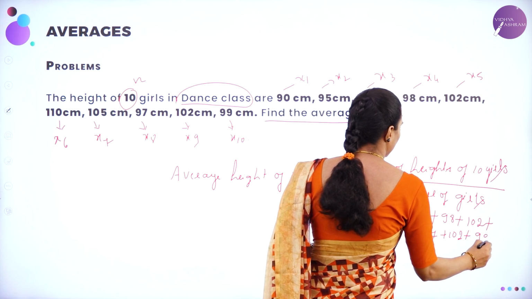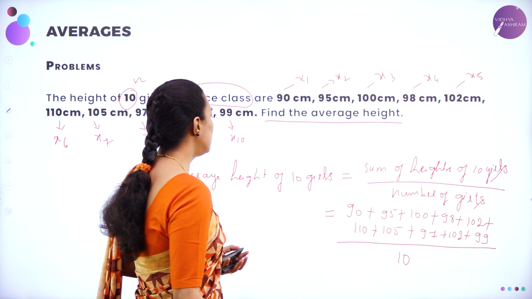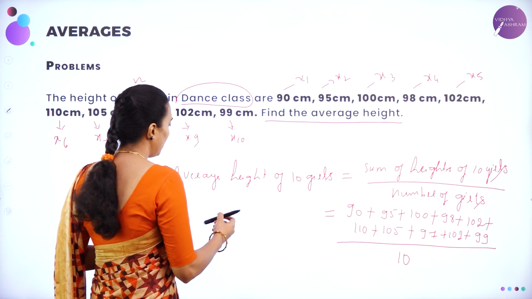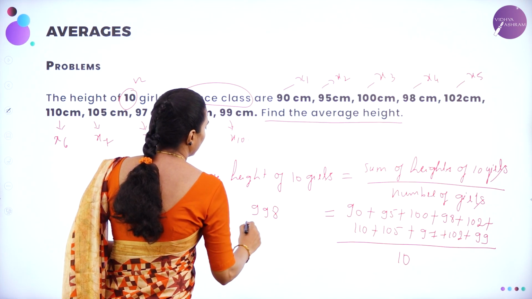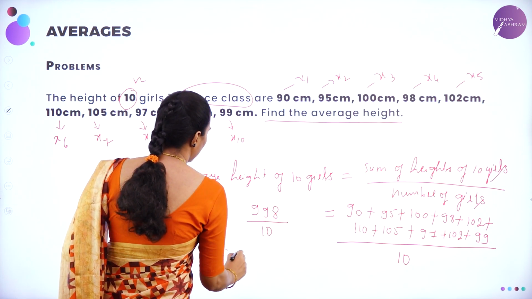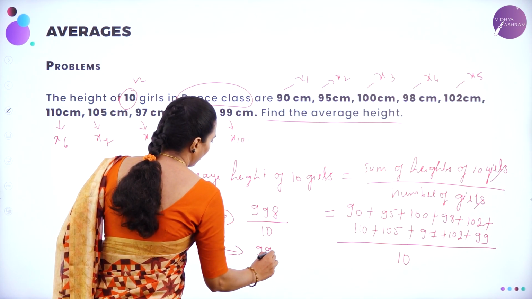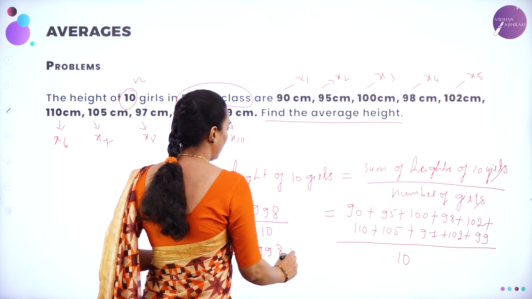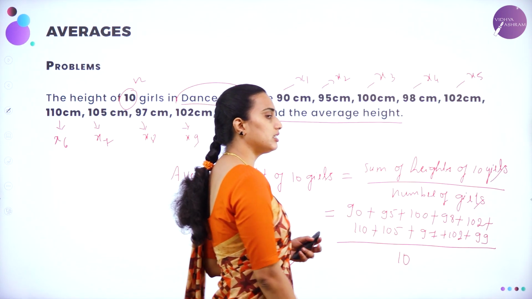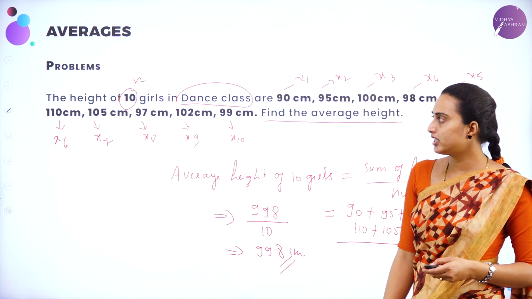So totally there are 10 girls, divided by 10. The total will be 998 divided by 10. The answer will be 99.8 centimeter. The average height of all 10 girls is 99.8 centimeter. Got it? We'll move on to the next problem.